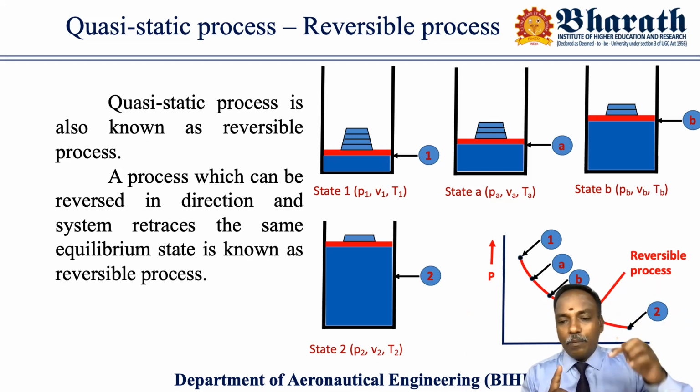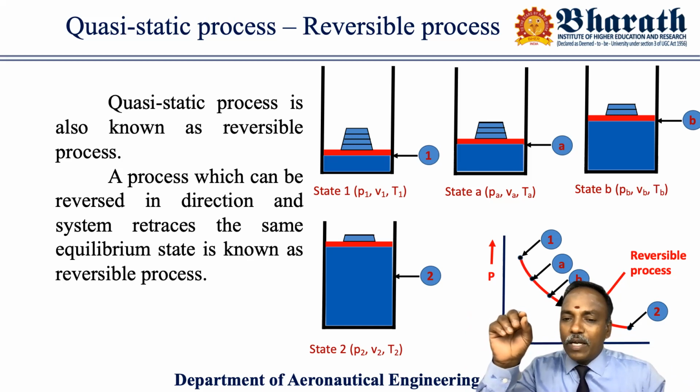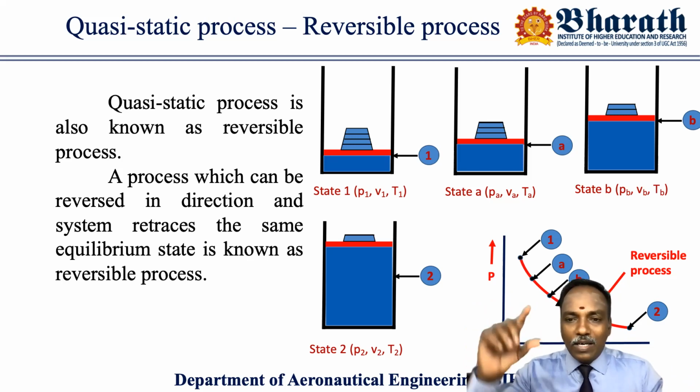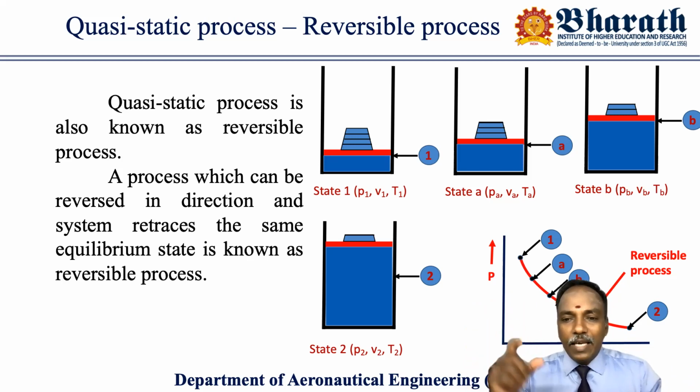Previously P1 was equal to W. Now when I remove one load, the load becomes W minus 1, but the pressure is P1 only. So to maintain the same pressure, the working substance will lift the piston upward. That's why the volume increased. So the new volume is VA, the new pressure is PA, and the new temperature is TA.